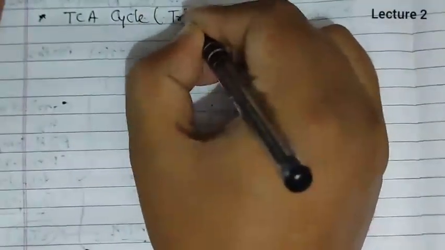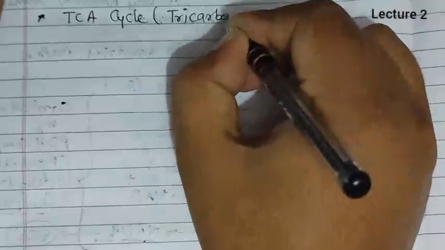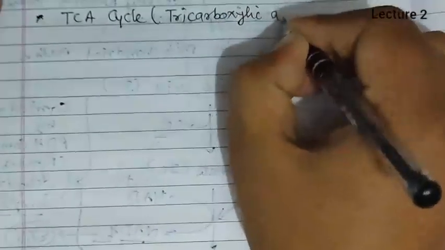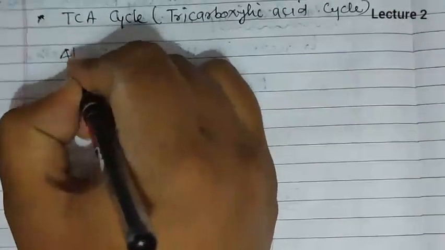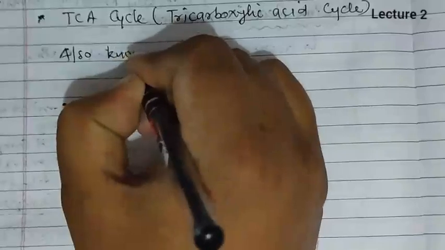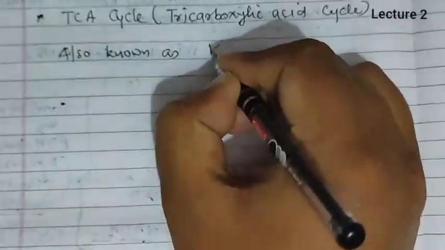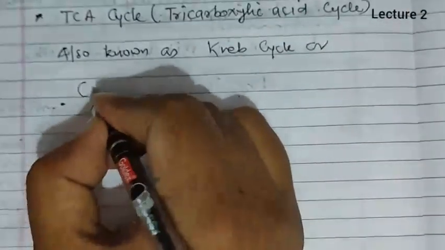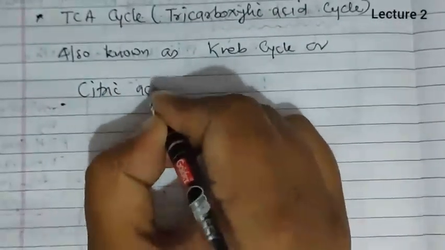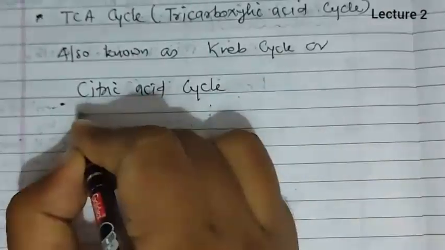The next pathway is the TCA cycle, that is the tricarboxylic acid cycle, also known as the Krebs cycle or citric acid cycle. Why is it known as citric acid cycle?